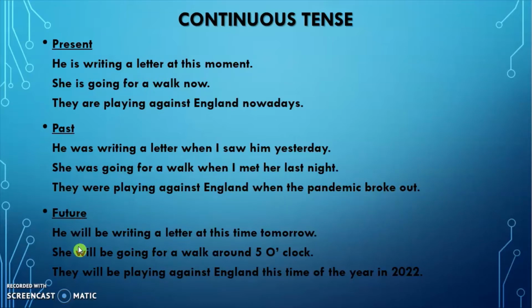Future continuous में जो structure था वो था will, be, ing. So this shows prediction, guessing. Future में subjunctive है कि आपको पता नहीं है कि होगा या नहीं होगा, पर लेकिन आप predict कर रहे हैं. He will be writing a letter at this time tomorrow. आपको पता नहीं है लेकिन आप guess करेंगे कल इस वक्त वो letter लिख रहा होगा.